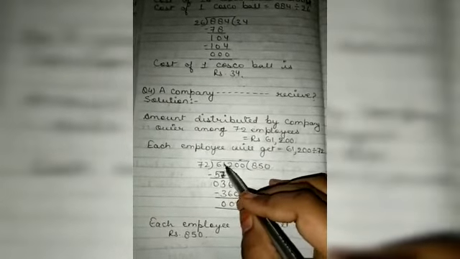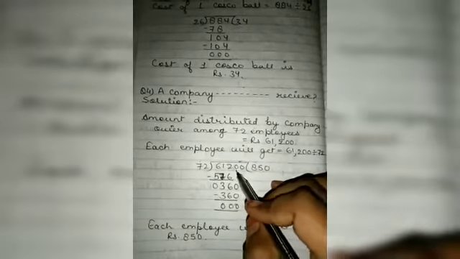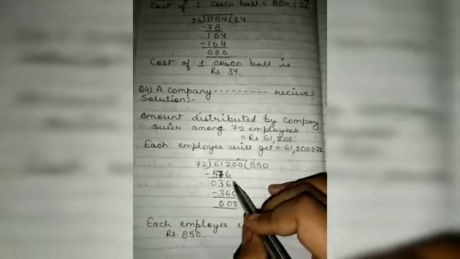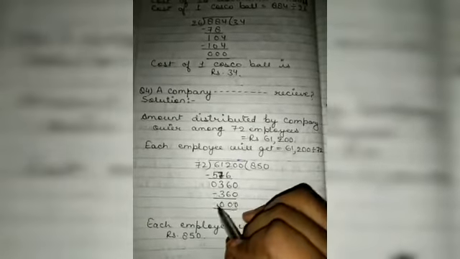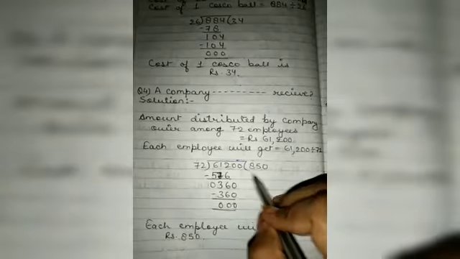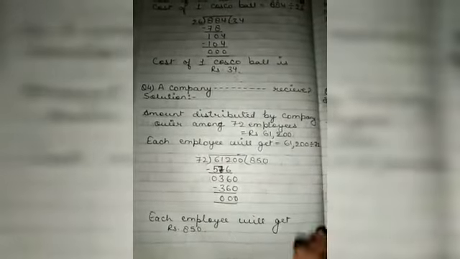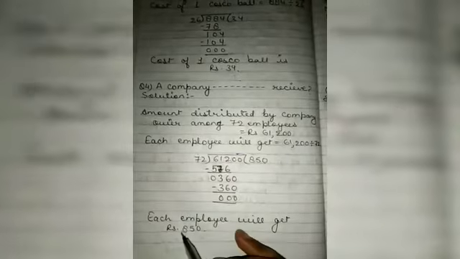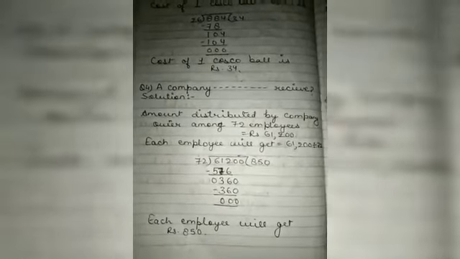0 will borrow 1 from 6. It will become 10. 10 minus 7 is 3. We will copy down 1, 0. 360. 72 5s are 360. So 360 minus 360 is 0. The last 0 we will copy here. So the amount each employee will get, that is 850 rupees. Each employee will get 850 rupees.